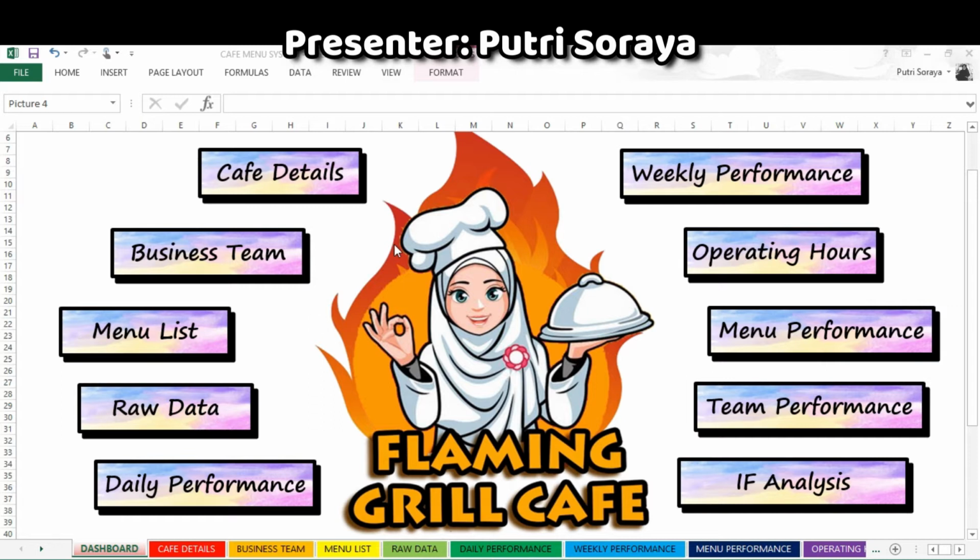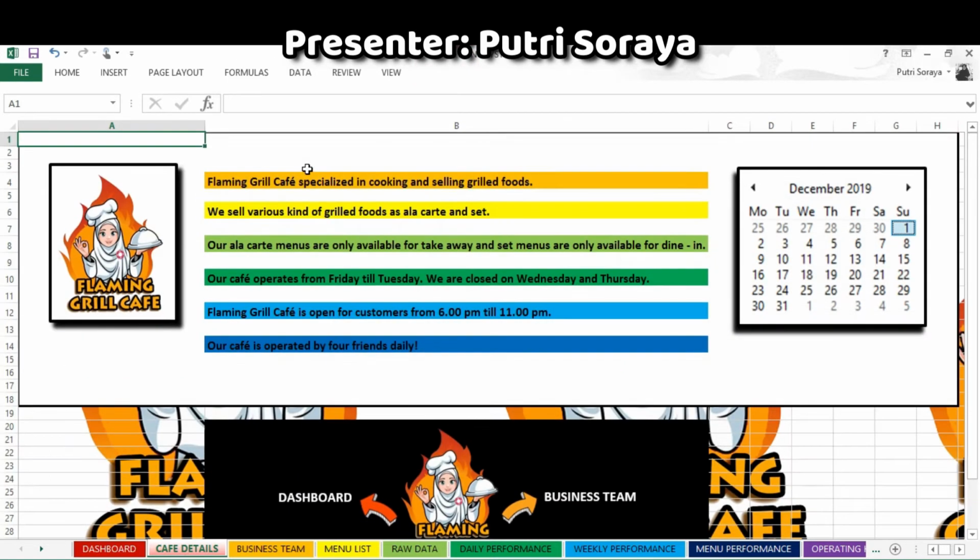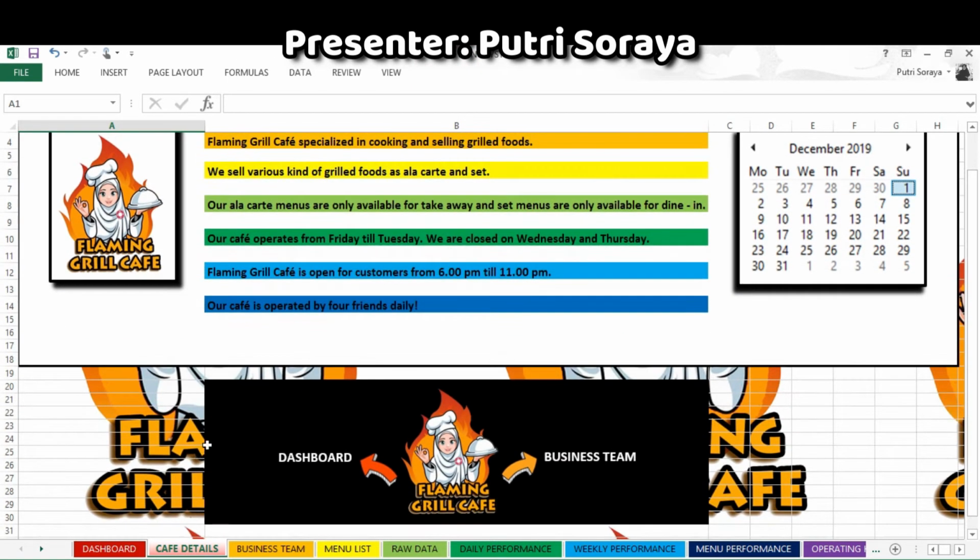This is our dashboard and this is our logo. We named our cafe Flaming Grill Cafe because we specialize in cooking and selling grilled foods. These buttons are hyperlinked to the specific pages. For example, if we click on Cafe Details, it will bring us to the Cafe Details sheet. At each page, we also provide buttons to go to the previous page, to the next page, and to the dashboard directly.